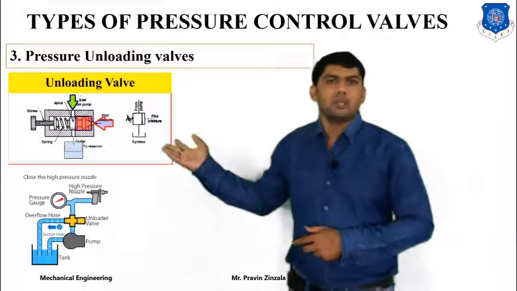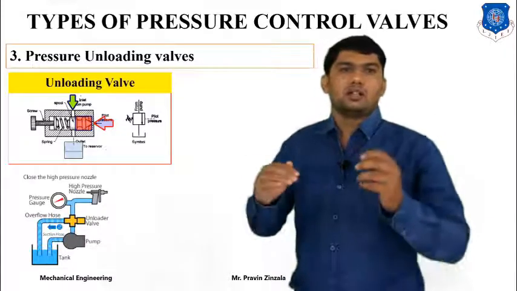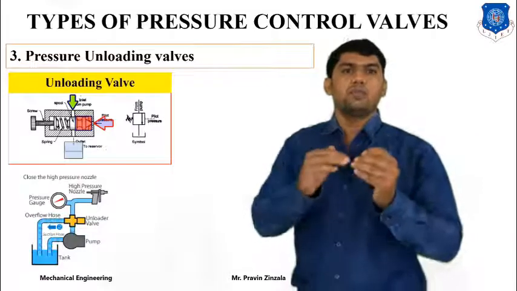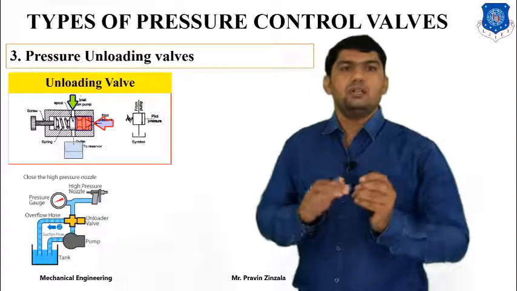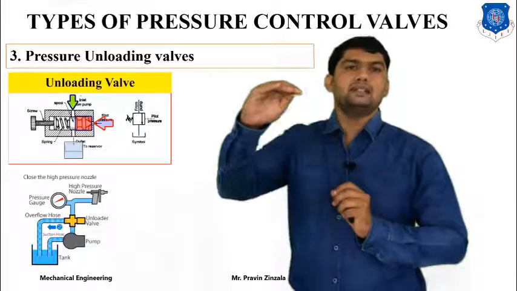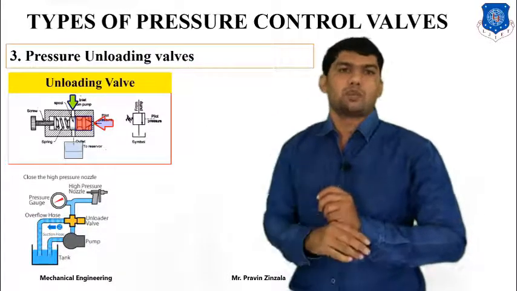The second requirement of an unloading valve in a hydraulic system is when our hydraulic system is in a steady position. What happens? The pump will continuously supply pressurized fluid to our system, and it will continuously increase the pressure and temperature. By increasing the temperature and pressure, our fluid will lose its chemical properties.